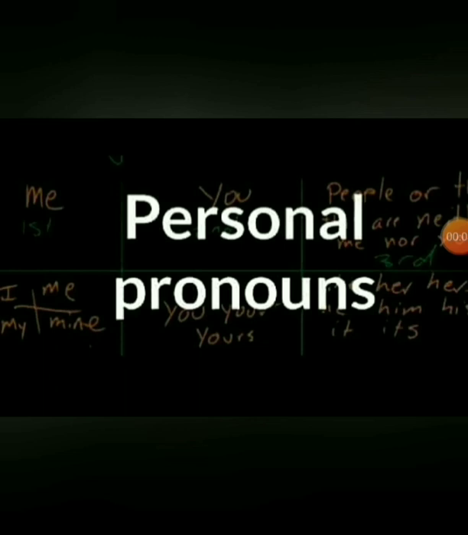First one is personal pronouns. You have learnt about pronouns such as I, you, he, we, she, her, him, they and them. They are called personal pronouns because they are used in place of nouns used for persons. So these are the words for personal pronouns.